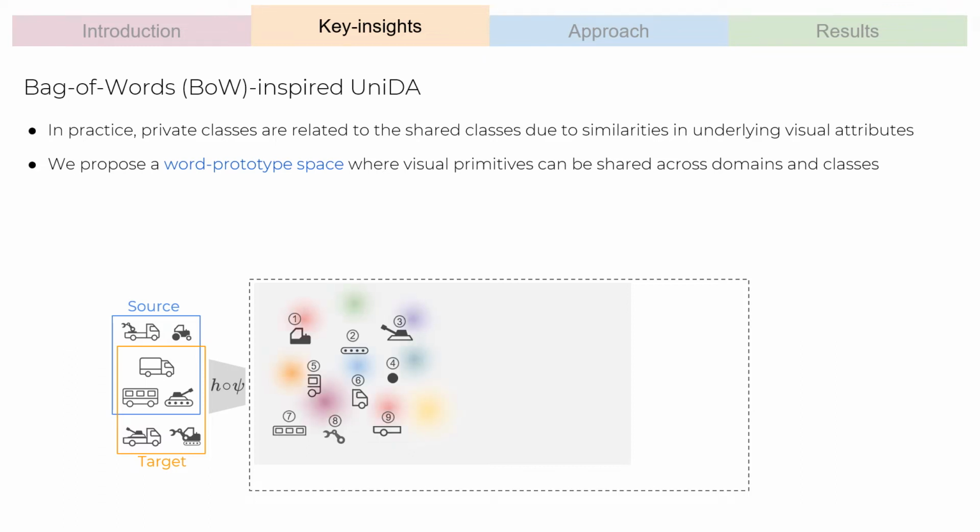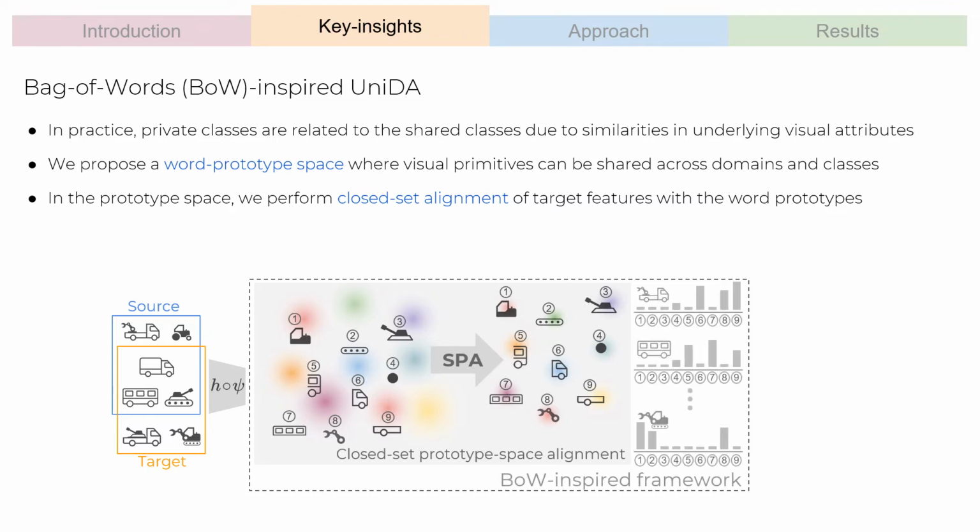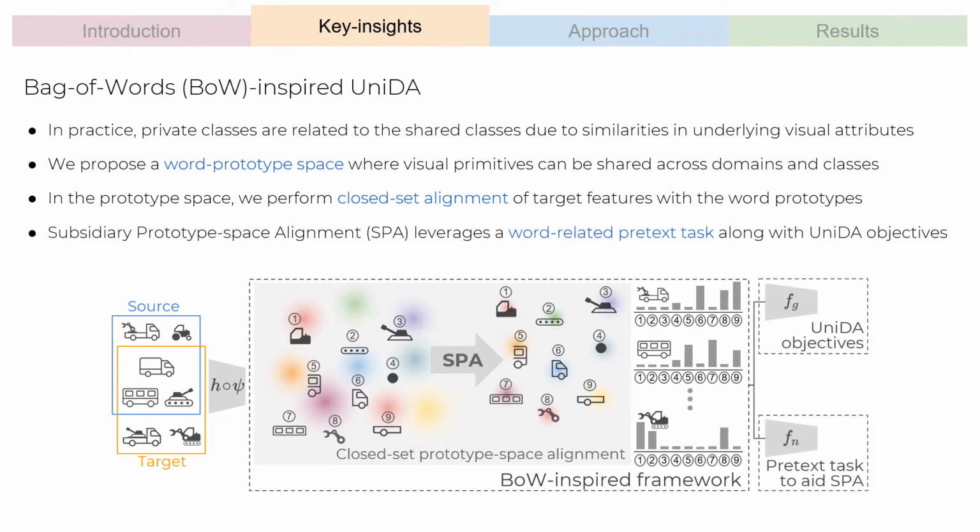Consider the colored blobs to represent target features. Then, we aim to perform closed-set alignment of target features with the word prototypes. Here, each category, including known and unknown, can be described as a combination of certain word prototypes related to its visual attributes. We enable subsidiary prototype space alignment by leveraging a word-related pretext task in parallel with UniDA objectives.